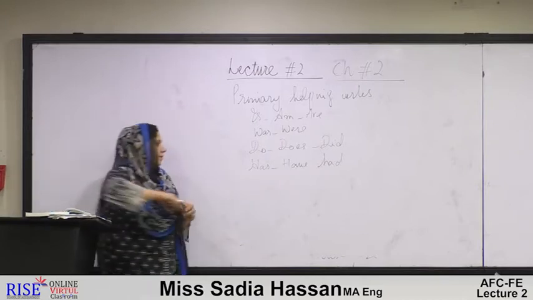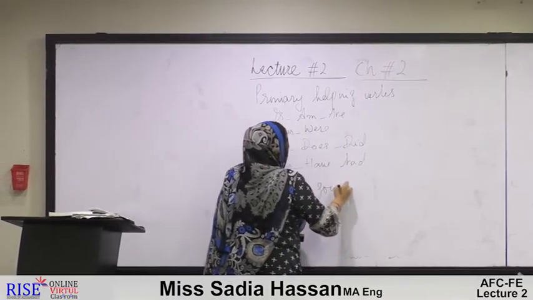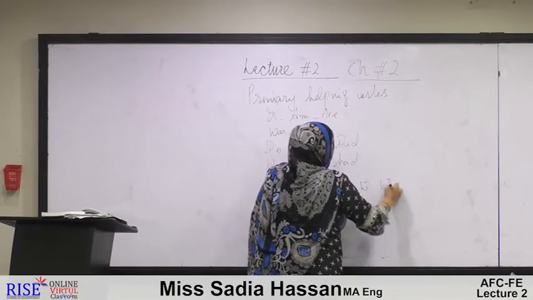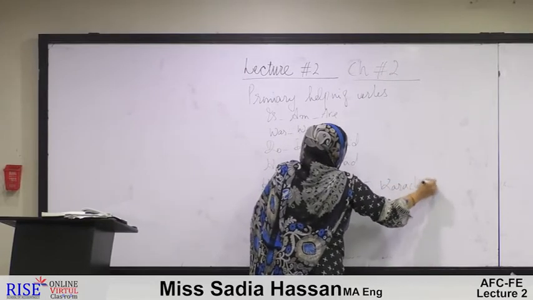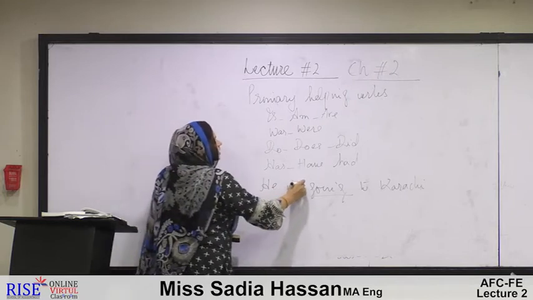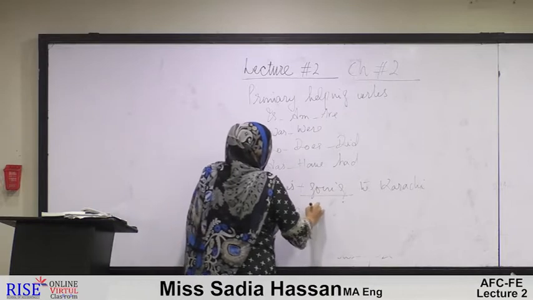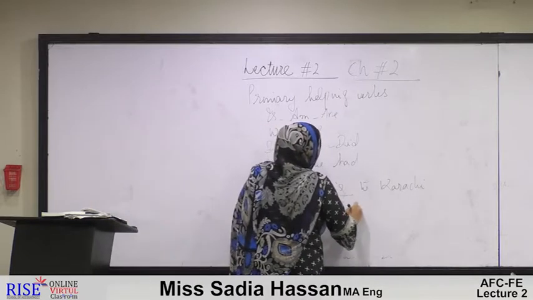But sometimes if the main verb is not there, the assistant becomes the main verb. For example, he is going to Karachi. Here going is the main action verb and is assisting this verb. He is a traveler.